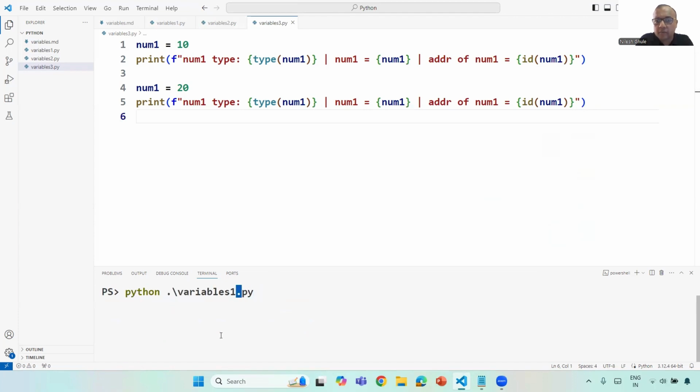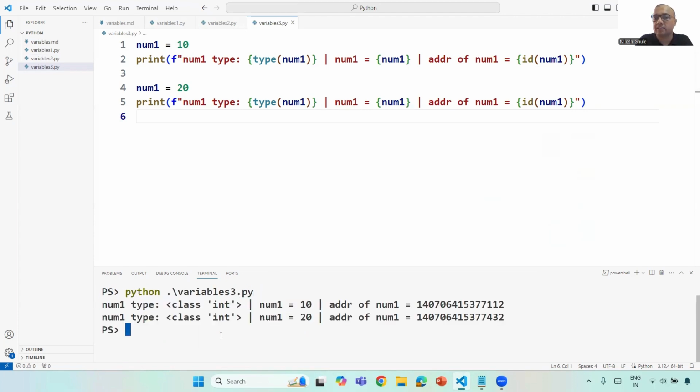Now, when I run this application, you will realize that when I say num1 is equal to 10, it is located at one address. But when 20 is assigned to num1, it is located at a different address. I'm sure this must have explained how exactly variables in Python work internally.